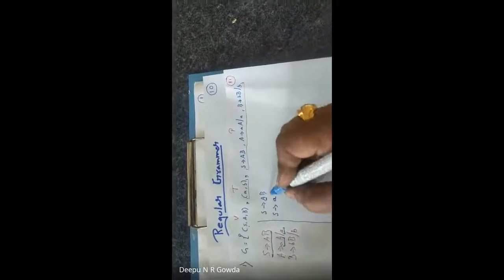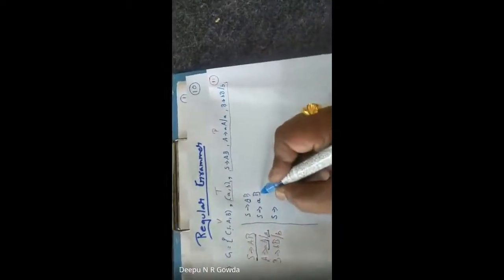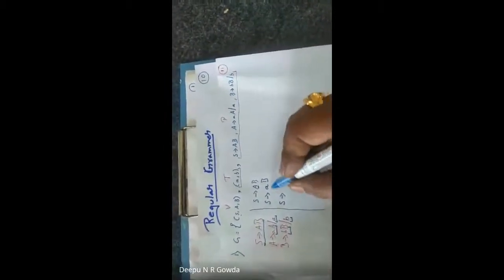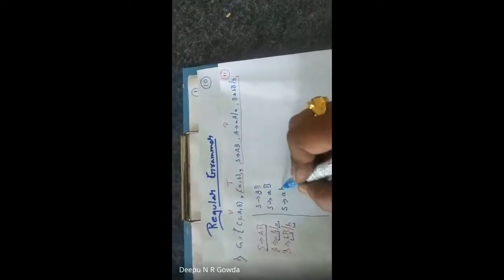Let me write a single A now. A and B. Then S tends to, what is the value of this B? The value of B is either BB or B. So this remains the same A. Instead of this B, I write a normal B. Is that clear? This is one language. Let me write the further one.